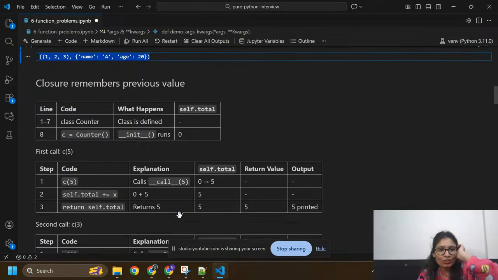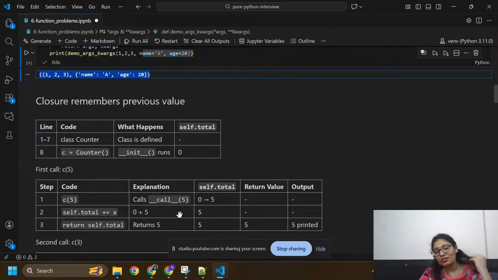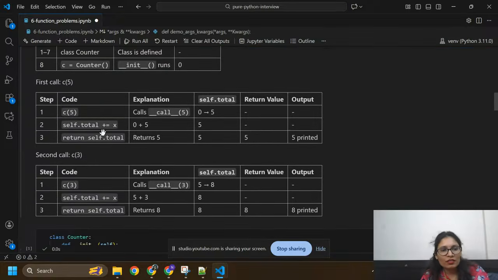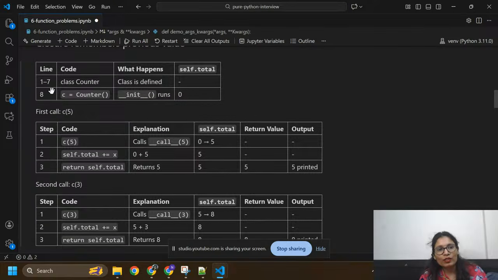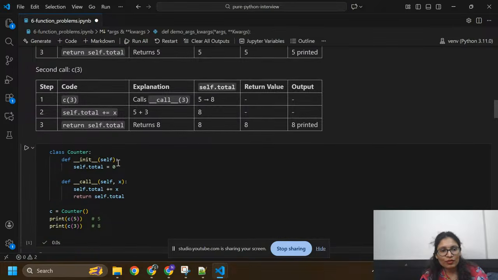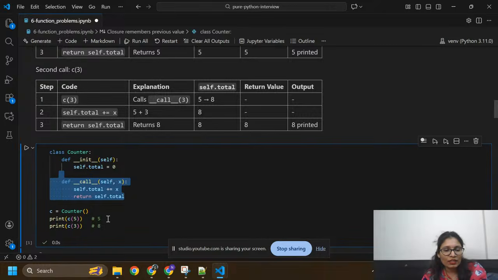Now I'm not going to rewrite this again. I already have this code. So closer, remember previous value. Here you can see I already mentioned lines from 1 to 7, class Counter is defined, and c equals Counter. Here we are going to use two functions: init, which is the constructor, and the second function, which is for calling the function. Here c equals Counter, this is the object of this class.